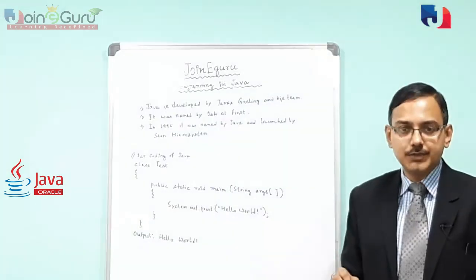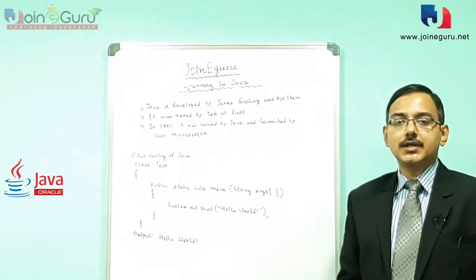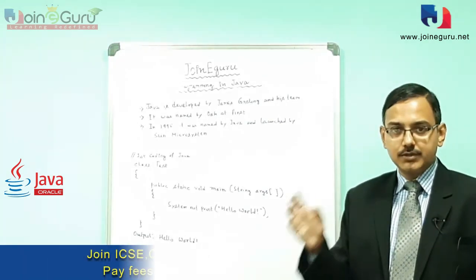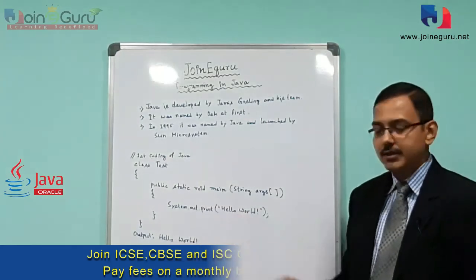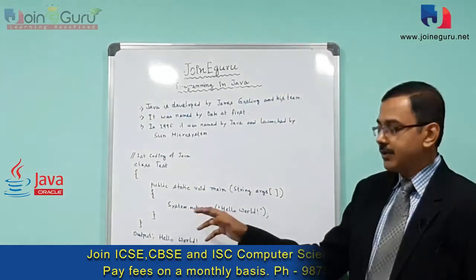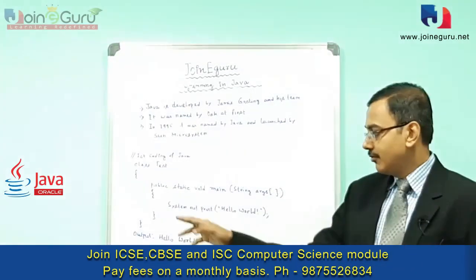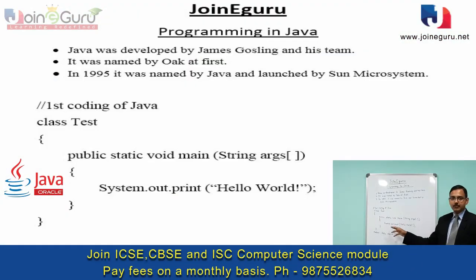In the object oriented mechanism, a function cannot be called directly. We have to use an object. Out is the object, but out is a static member of the System class. So we specify System.out, and out calls the function print. We can also use println, which moves the statement onto a new line.